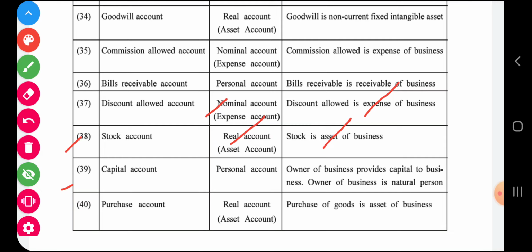Capital and drawings, these two accounts are related to the owner. Now as the owner is a person, we classify these as personal accounts, because the owner provides capital and the owner is always a natural person. Purchase, the purchase is a goods account, so we can consider it as real. Likewise purchase, sales, purchase return, sales return can also be classified as real because all these are accounts relating to goods.